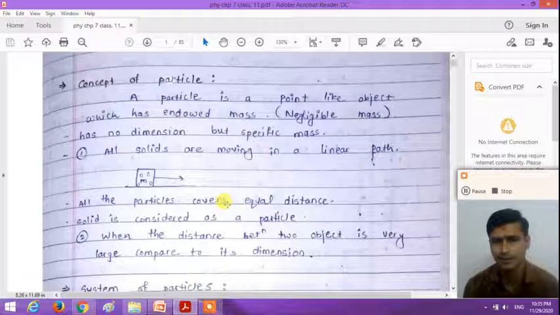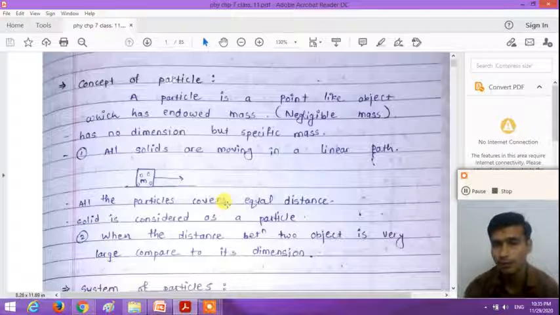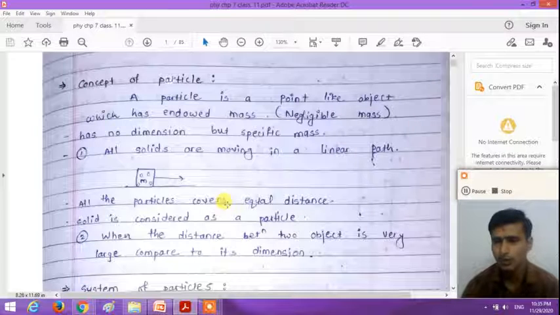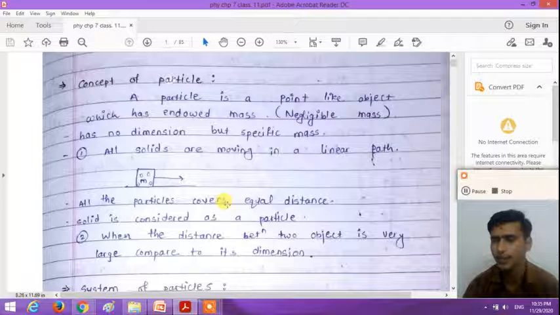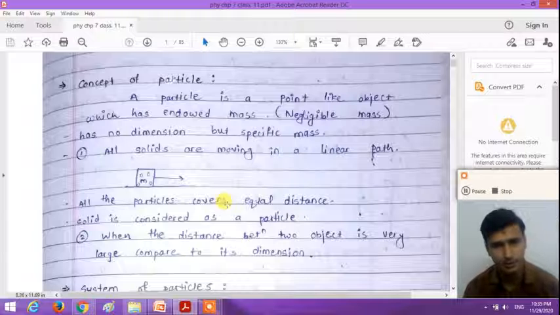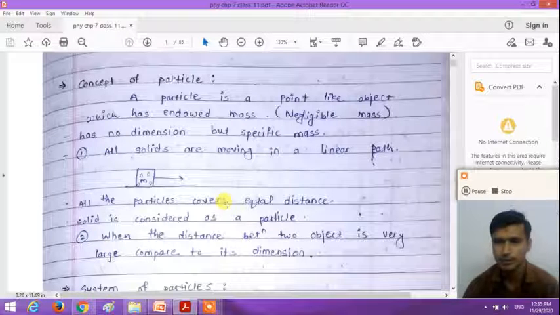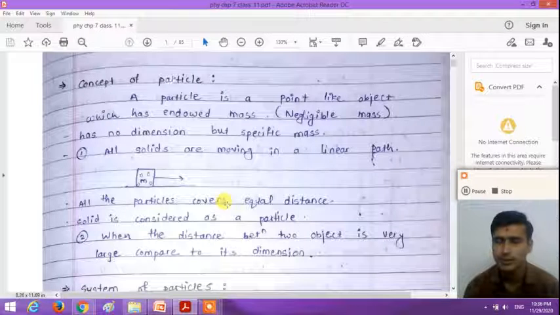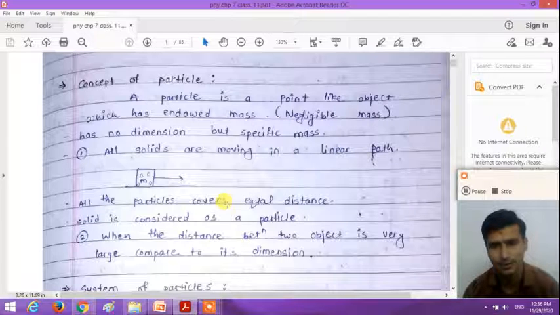So in this chapter, we will discuss the system of particles, system of objects. First situation: all solids moving in a straight line are considered as a particle. Second, when the distance between two objects is very large compared to its dimension, compared to its size, we consider the objects as particles. And third, when the distance covered by the object is very large compared to its dimension, we consider the object a particle.